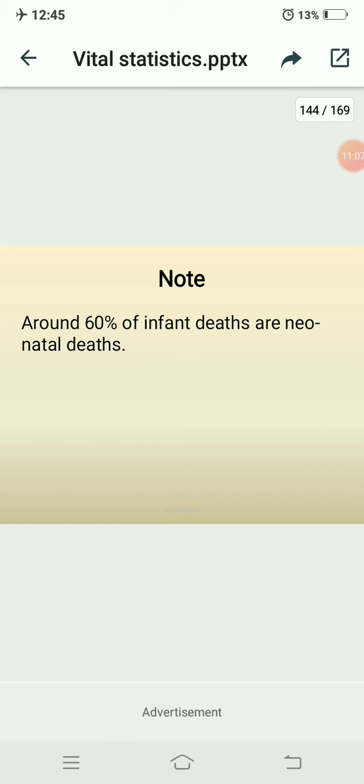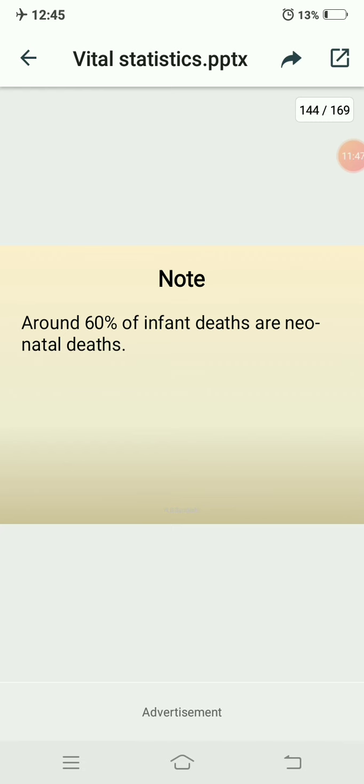A very important note: around 60% of infant deaths are neonatal deaths, because 60% of babies die within 28 days only. So we have to consider that 60% of infant deaths are neonatal deaths, and the other 40% of deaths are non-neonatal. So we have to consider the 60% of infant deaths are neonatal deaths.